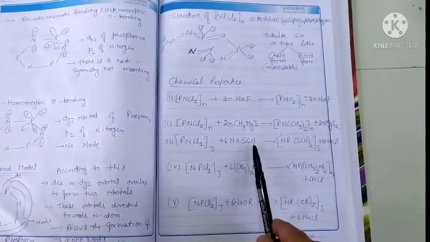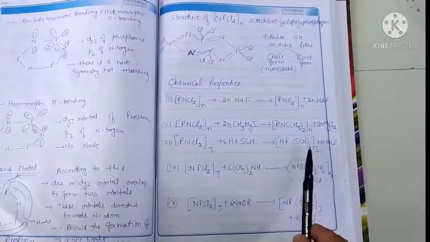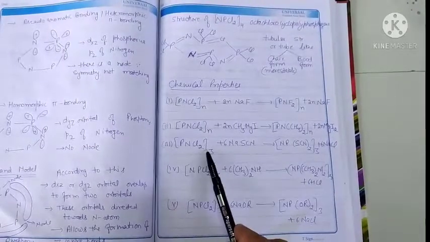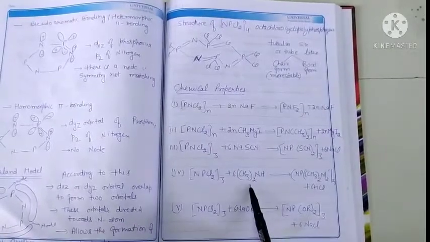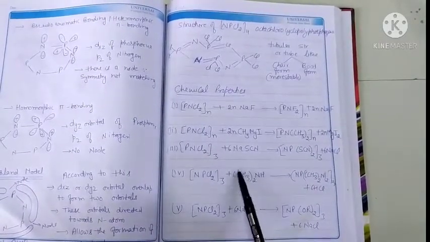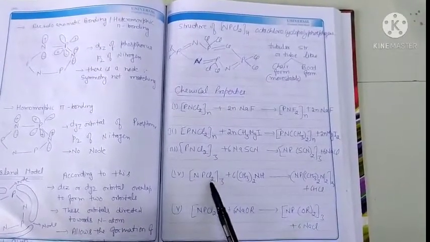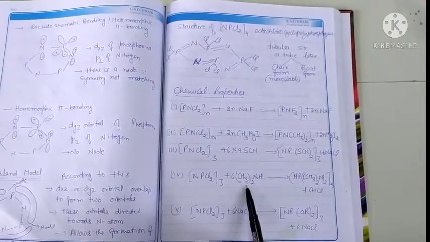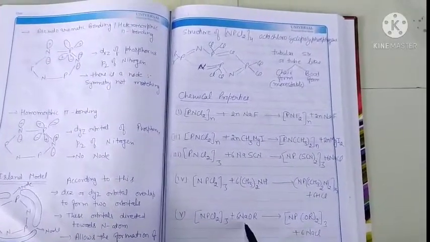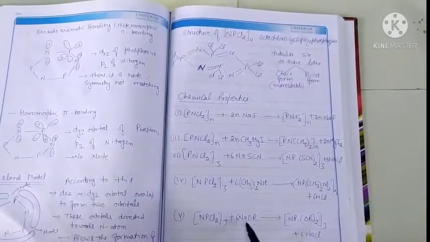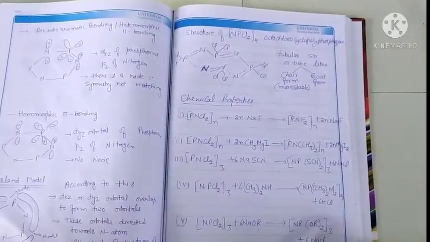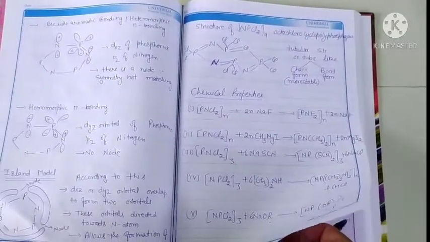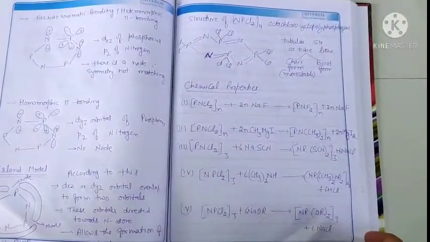When it reacts with sodium thiocyanate, the thiocyanate group replaces the chlorine of the chlorophosphazine. In the reaction with dimethylamine, the dimethylamino group replaces the chlorine. If it reacts with NaOR, the alkoxy group replaces the chlorine of the chlorophosphazine. So it gives displacement reactions when it reacts with these reagents.